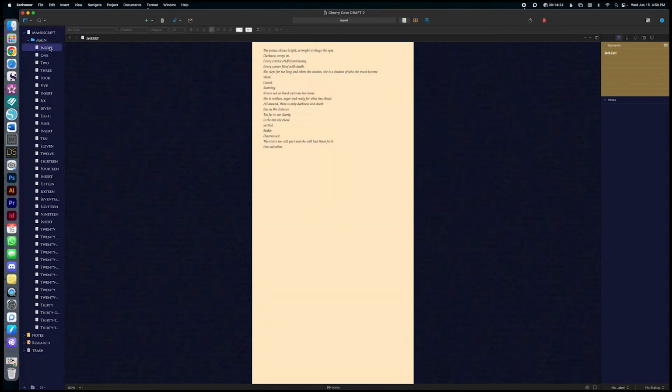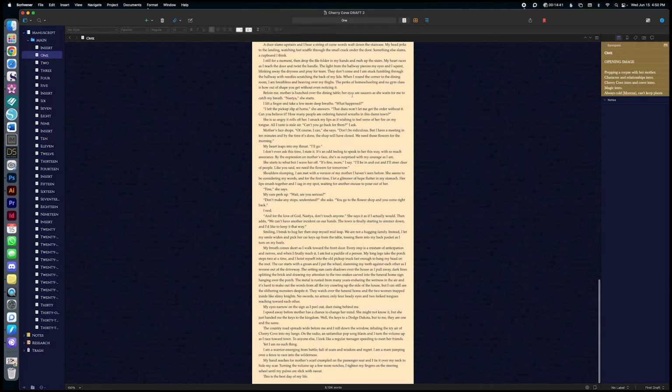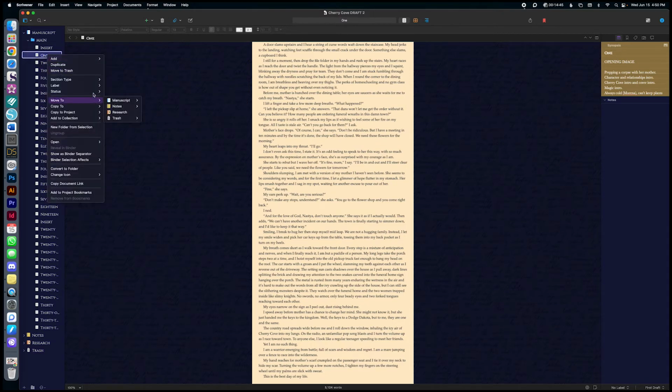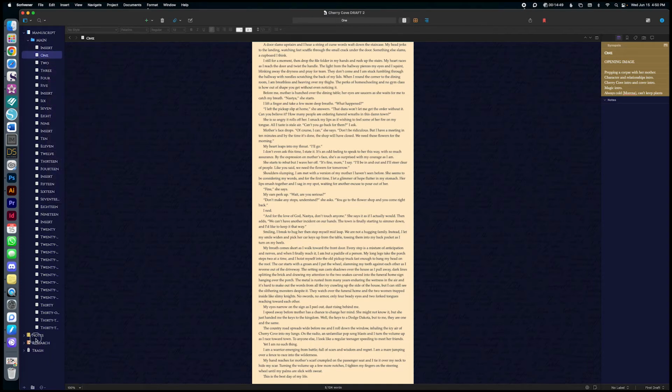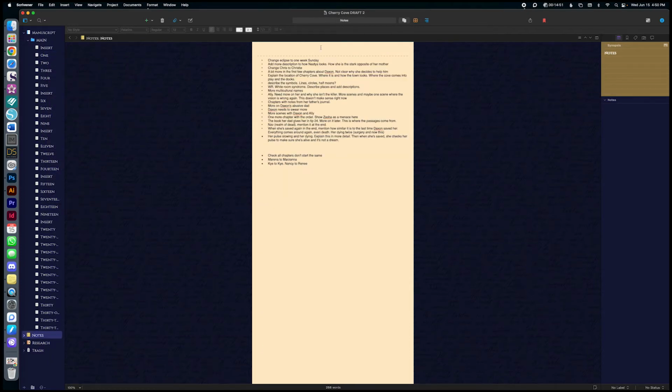I have something called an insert, and there's a few of them throughout the book. They're just sections of prose that go in between some of the chapters from a different POV. But my chapters are set up like this. You will have chapter 1, and then my section type would be a chapter. Under notes, the only thing I usually keep are just my editing notes.